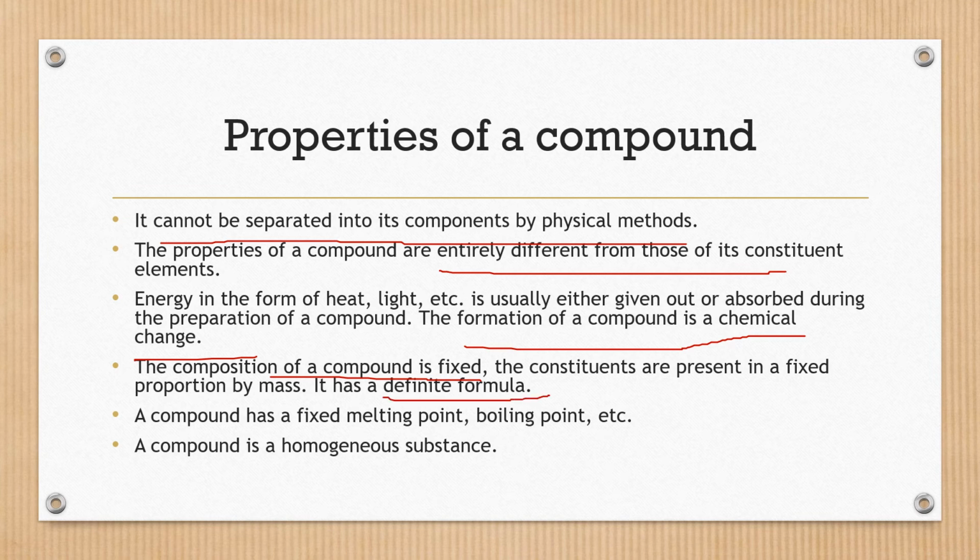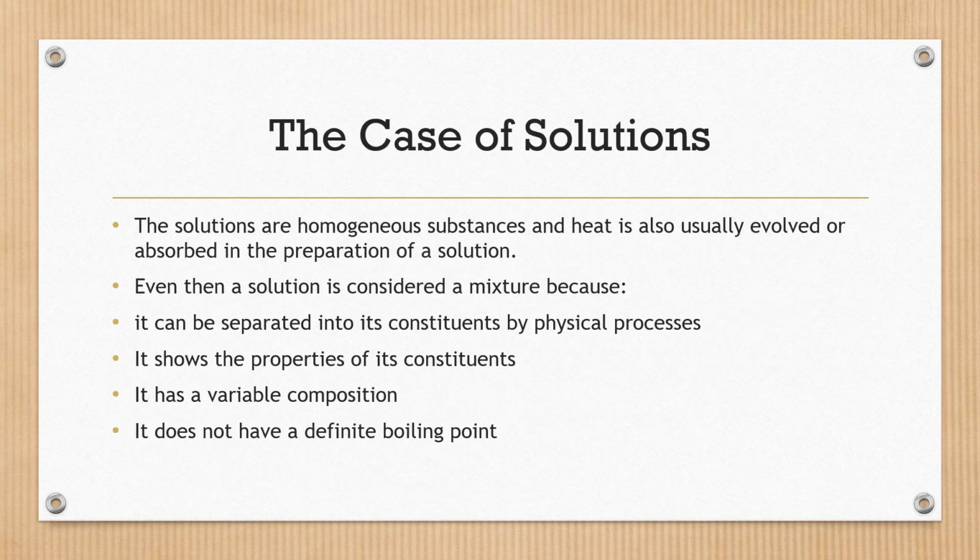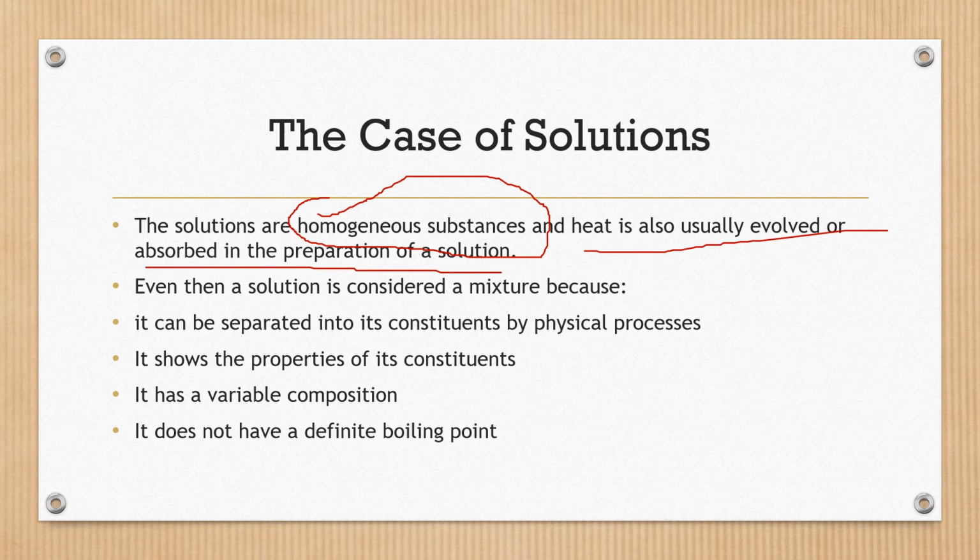A compound has a fixed melting and boiling point. A compound is homogeneous in nature. Now we will look at the case of solutions. Actually, solutions are homogeneous substances and heat is usually evolved or absorbed in the preparation of a solution. So how can you regard this solution as a mixture? These are the properties of compounds.